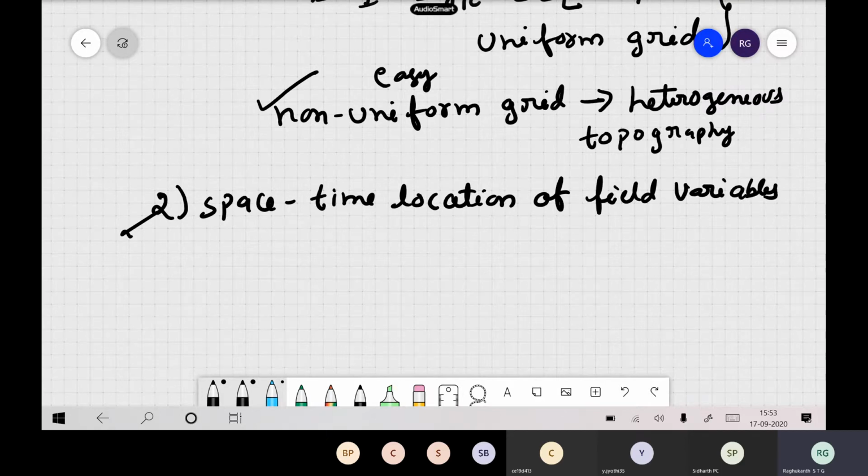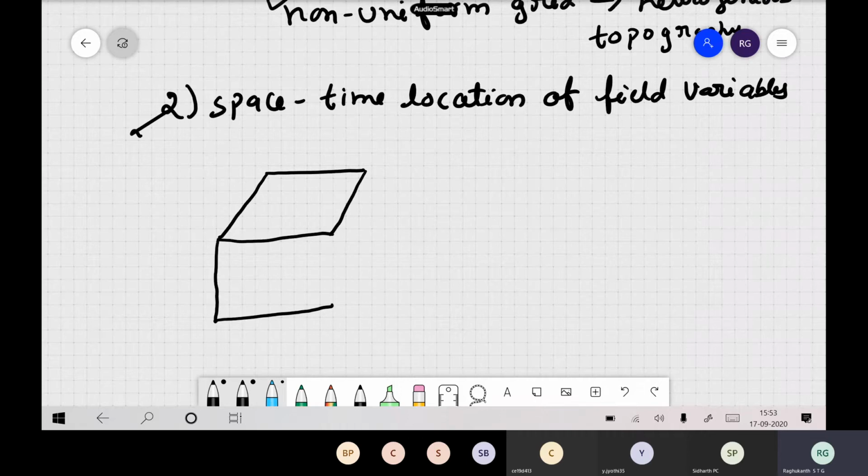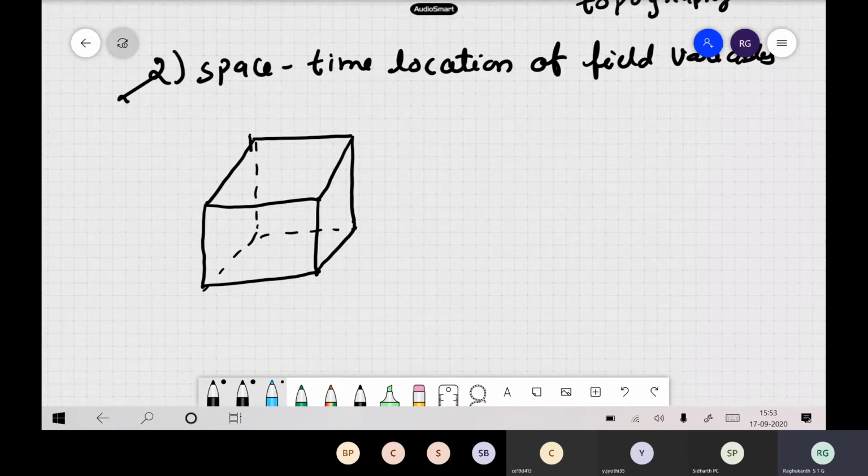For example, in the classical finite difference, they use this type of diagram, a cube. This is in space. So this is how they indicate it in classical finite difference. This is a cube, and let us say here all are squares.